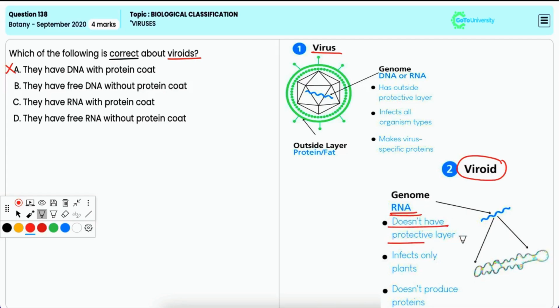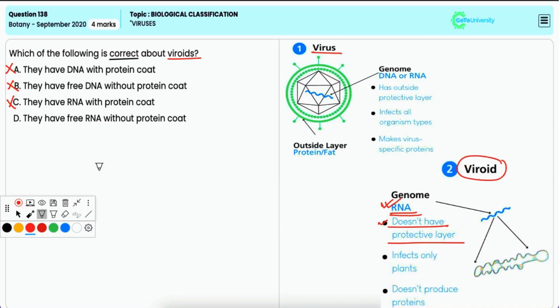Option B, they have free DNA without protein coat. It is also incorrect as viroids contain RNA and not DNA. Option C, they have RNA with protein coat. This is also incorrect as they do have RNA but they do not have a protein coat.